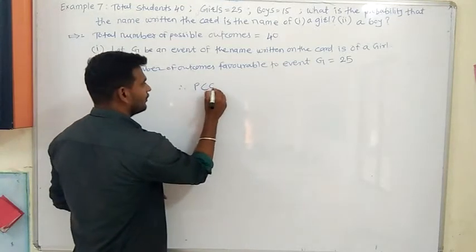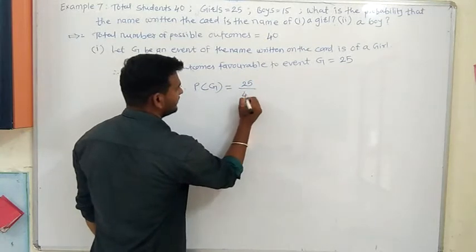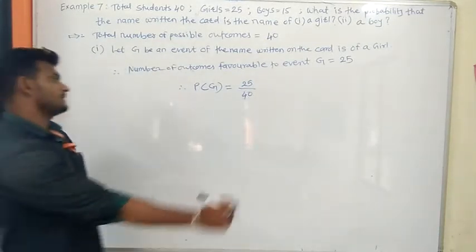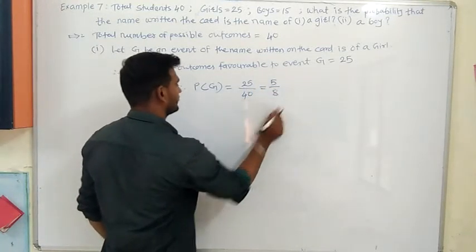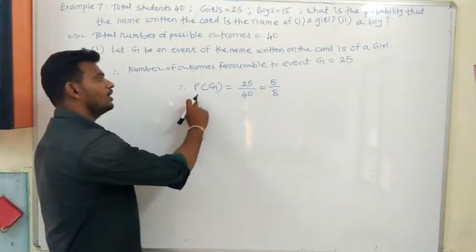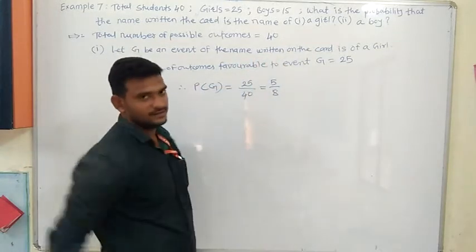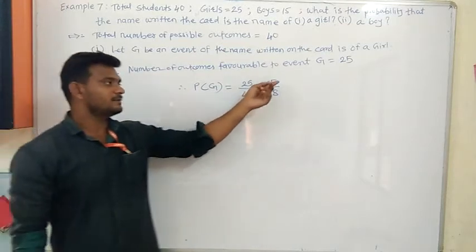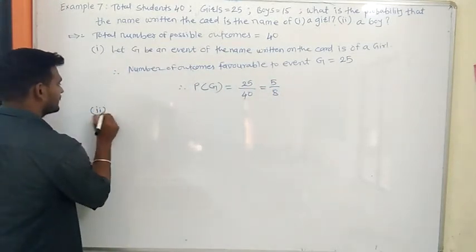Therefore, probability of event G is equal to 25 divided by total outcomes, that is 40, which is equal to 5 divided by 8. We got probability of G. G means what? What is the event? The name written on the card is of a girl is 5 by 8. It is the probability. And also we have to find the second one.